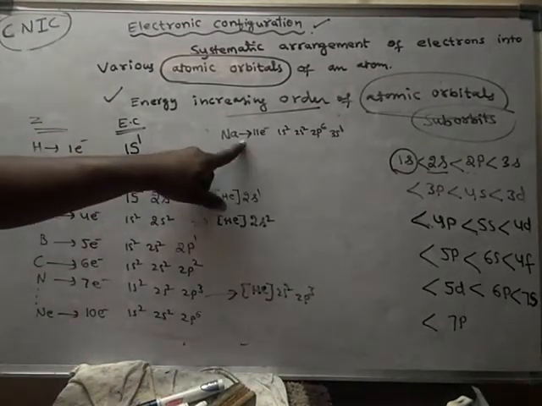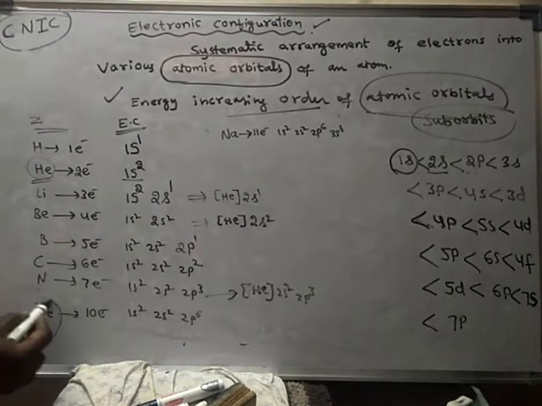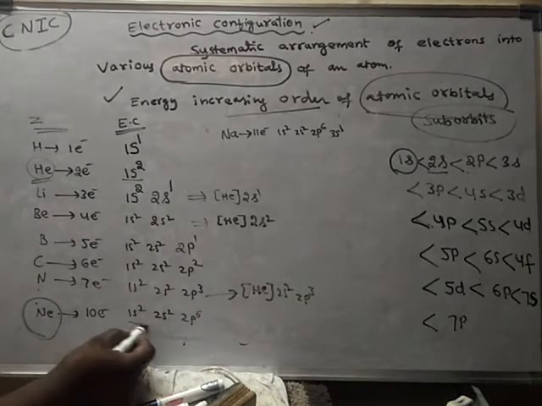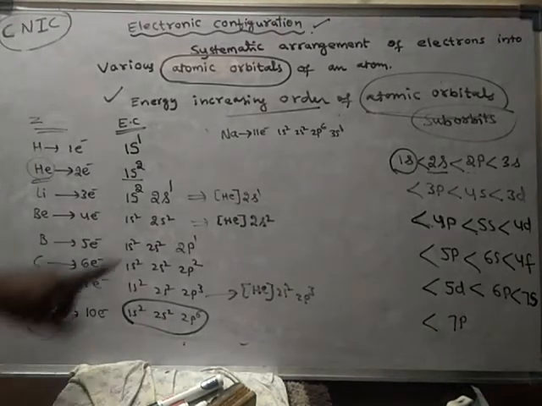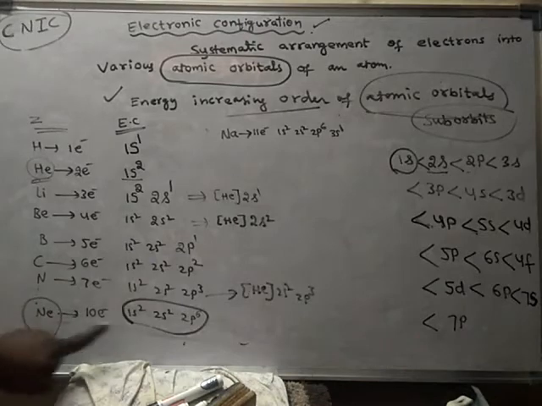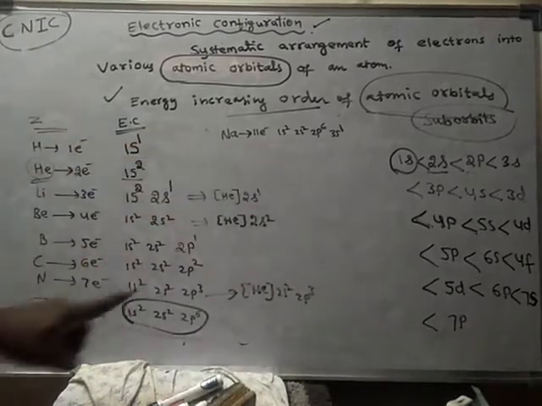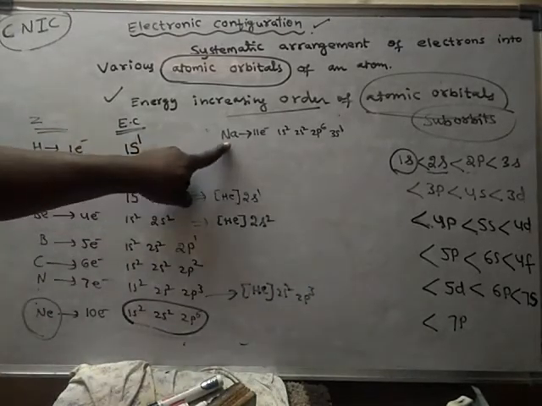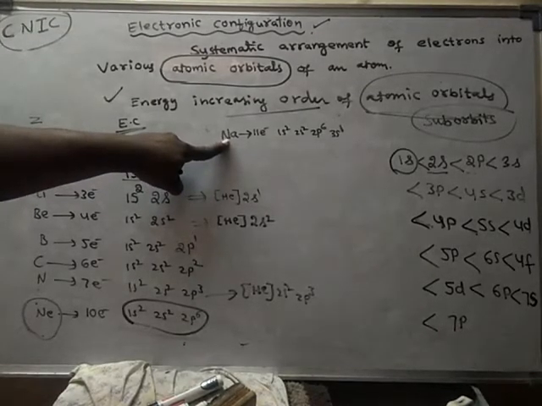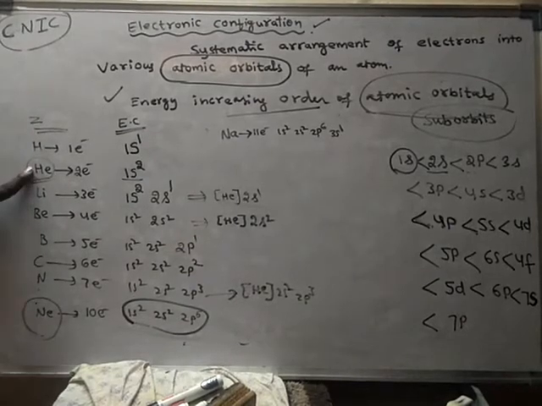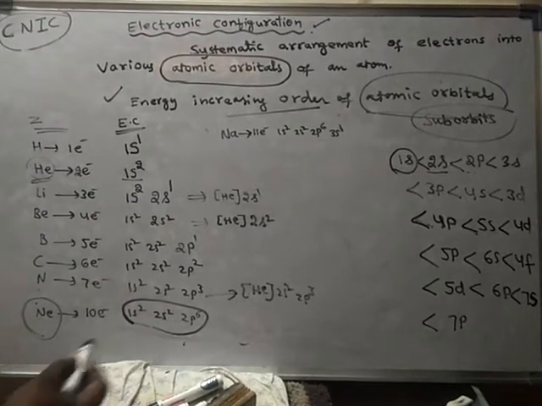So from here onwards, that condensed electronic configuration works well, because neon is the next inert gas, and its configuration is this. So for the elements after neon, we can use the condensed electronic configuration of neon. Here we should not use the condensed electronic configuration of helium, because before sodium, the nearest noble gas, inert gas, is neon only, not helium. So the nearest noble gas to sodium is neon. Hence we have to use this configuration.